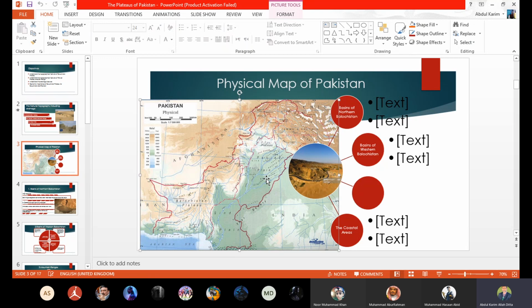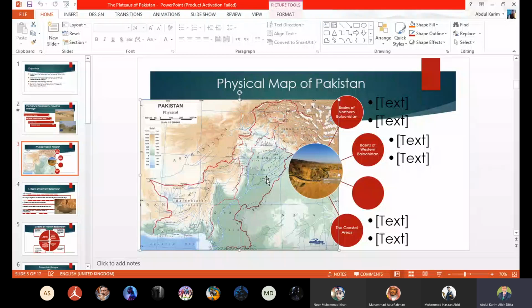What is a plateau? Does anyone have an idea, beta, what is a plateau? Okay, so write the definition of plateau, beta. Can I tell, sir? Yes, beta. Sir, a flat area of land at high altitude. Yes, beta. So we can define plateau as a flat topped area of highland.